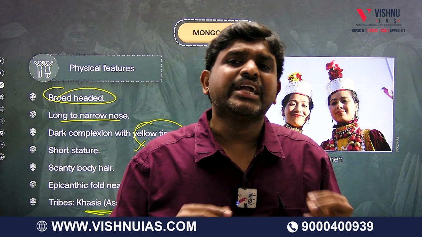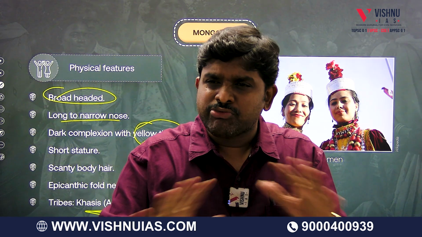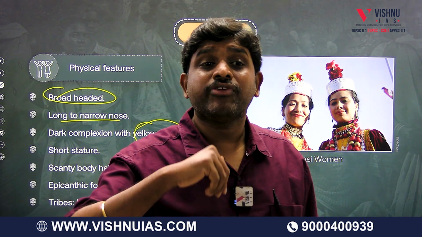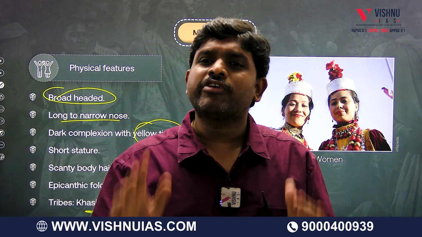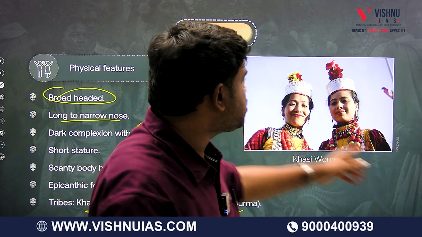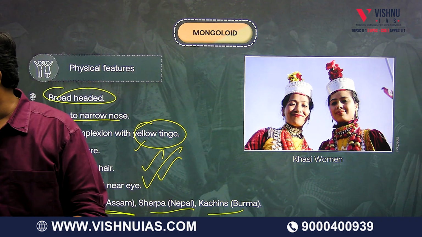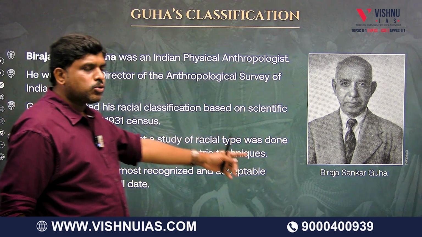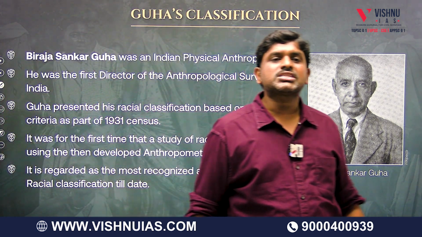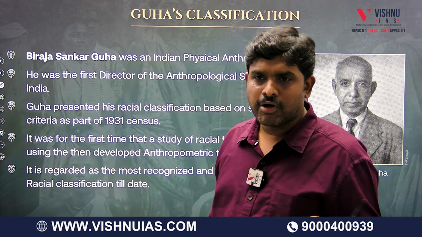However, it is subjected to a lot of criticism, being very far from practicality. Hence, we got another classification which is final, authentic. Today also, we are following Biraja Shankar Guha's classification. Guha's classification we will be doing tomorrow.